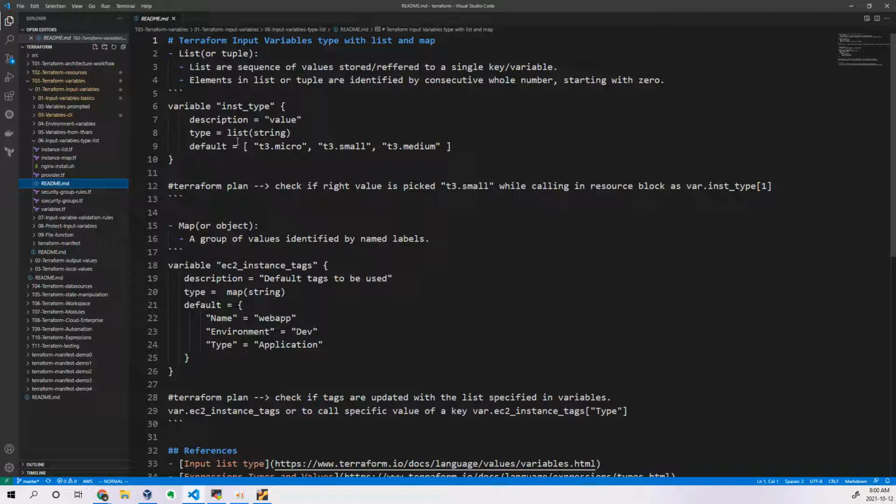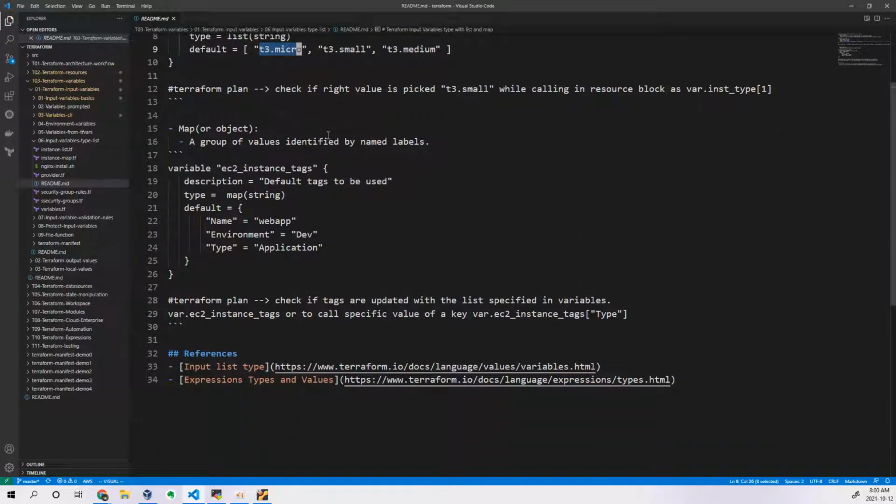List format in the sense, if you want to write multiple default values for your variable, then this is called a list format, list of strings. You can see the type I have written, list of string. This is actually a string. If you were writing only one parameter here, we could have declared this as a string. But you want to write multiple values here, and it is in the form of a list. So you open the bracket and close the bracket, and write multiple values comma separated. This is called a list of strings. In this way you write a list of strings, and then the next one is nothing but map.